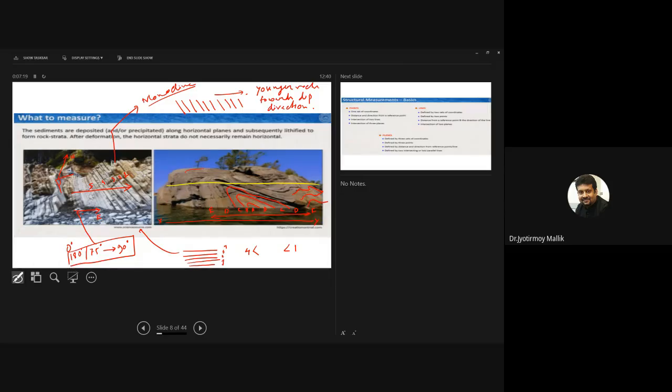So if I look at this bed and if I look at this bed, will the strike of these beds be similar, the same, or different? This set of beds and this set of beds, so this side of the bed and this side of the bed. Okay, you got my point. Will the strike be same or different? Tell me, Yash, whether the strike will be same or different.